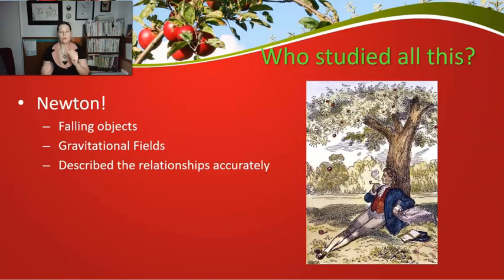But first, I want to talk about who studied all this. It was Newton, right? It's Newton that first really identifies the force of gravity and how it works. And we start with this conversation about falling objects. As we know, the story is about Newton sitting under his apple tree. He sees the apple fall and he starts thinking, well, I know that forces are required to move stuff. So what just happened? And it turns out that it is the force of gravity.